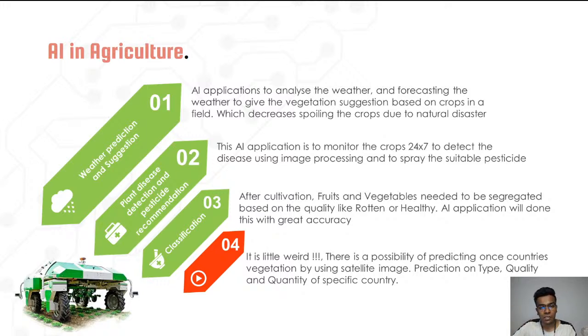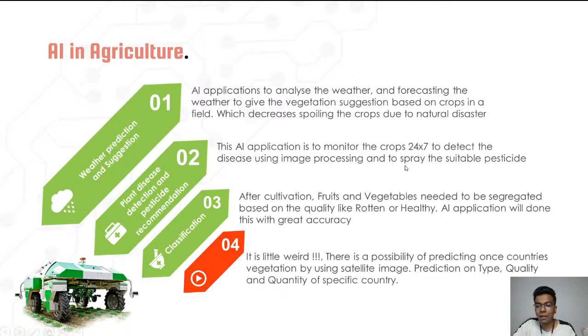And third one, classification. Once the cultivation is done, you have a lot of fruits, and you just want to segregate good fruits and rotten fruits. So likewise, you can classify that with the help of this artificial intelligence application, so that it is going to be completely segregated. So fruit can be easily segregated with the help of this artificial intelligence program.